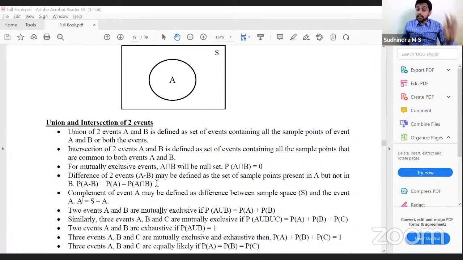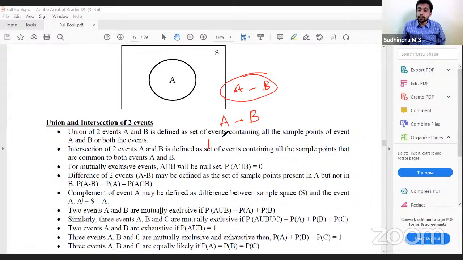For mutually exclusive events, what are mutually exclusive? No common points between them. Therefore, intersection is empty. So A intersection B will be null set, or probability of A intersection B would be 0. Similar to union and intersection, we have one more concept called difference. A minus B means I have to consider all the events of A, but exclude those events of A which are there in B also, the common events.